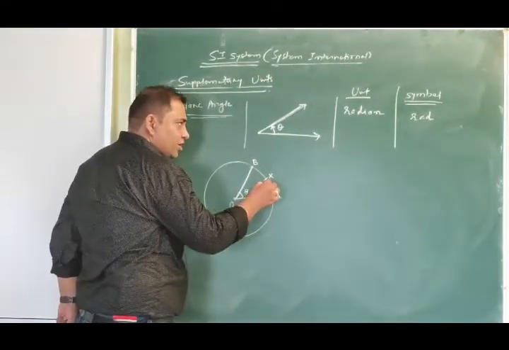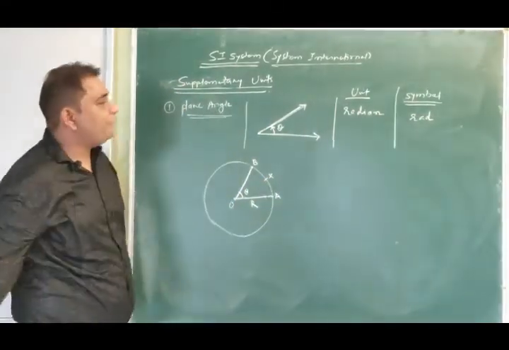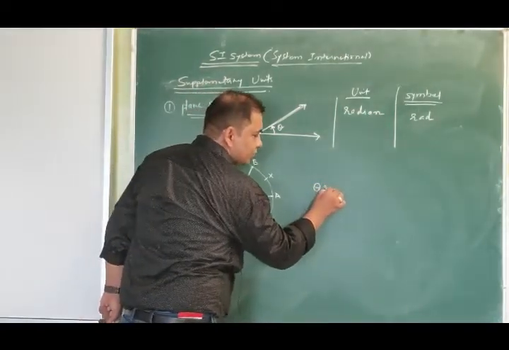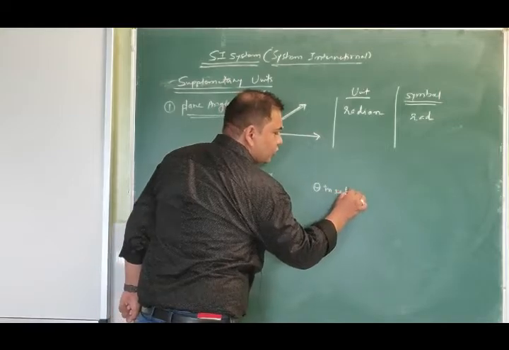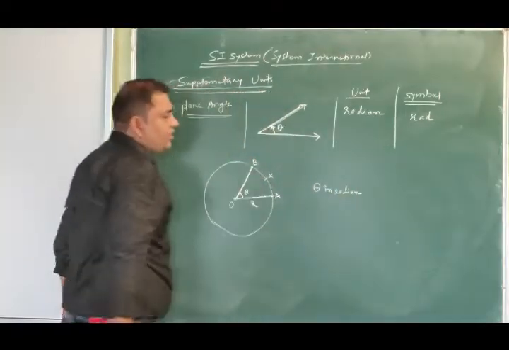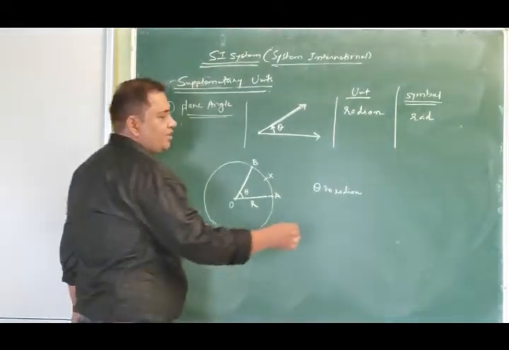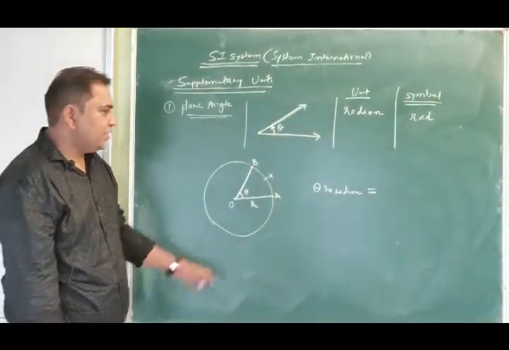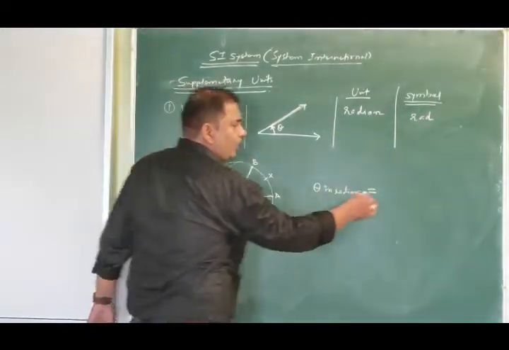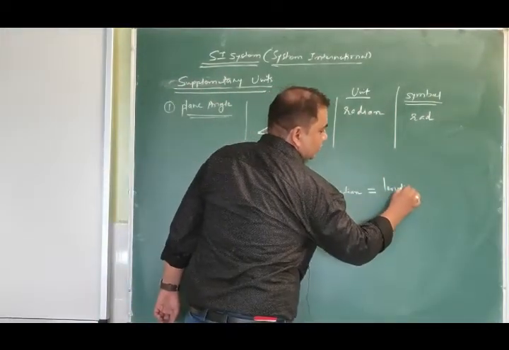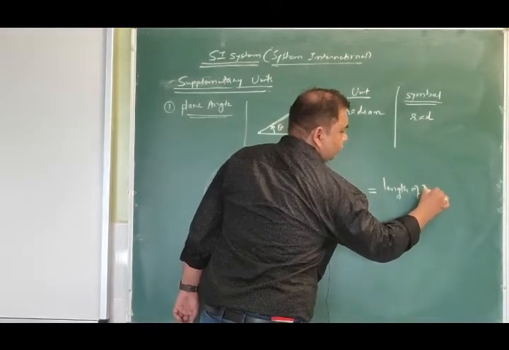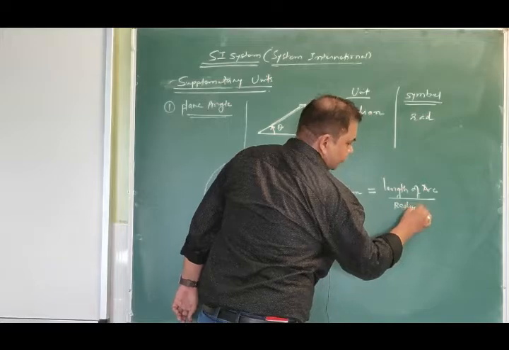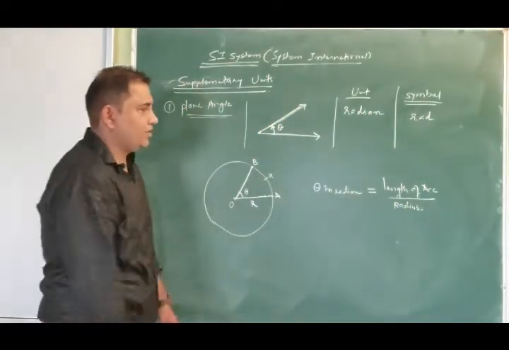Then according to the definition of radian, this theta angle, whenever you want to measure it in radian, theta in radian will be equal to what? Its definition is length of arc divided by radius of circle.